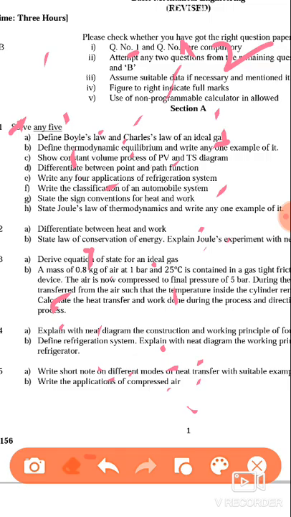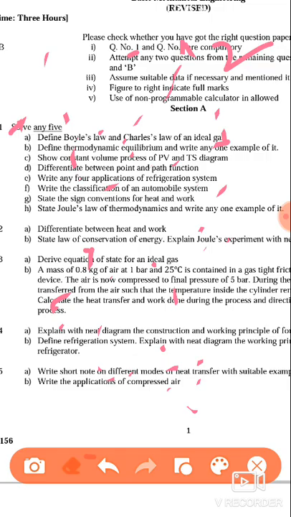Next, write 4 applications of refrigeration system. This is again a repeated question. For medical purposes, for ice making, ice cream parlor, for storage of fruit. These are a few applications, right? Then write any 4 applications.